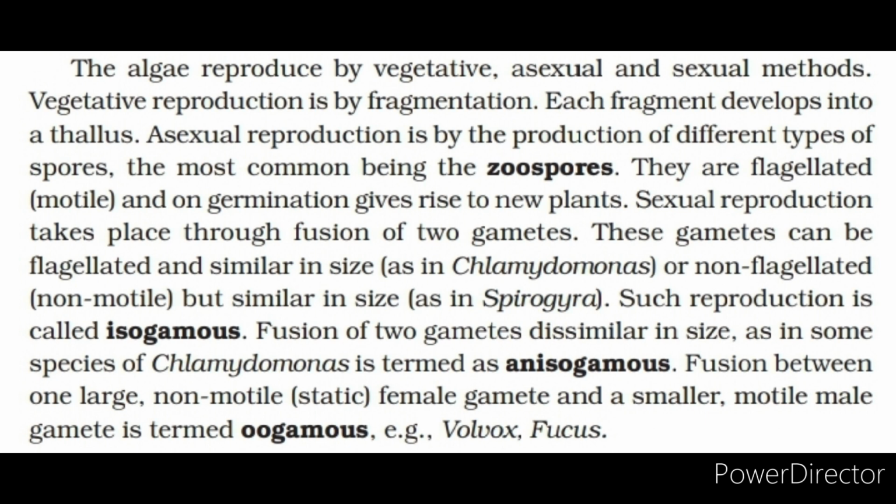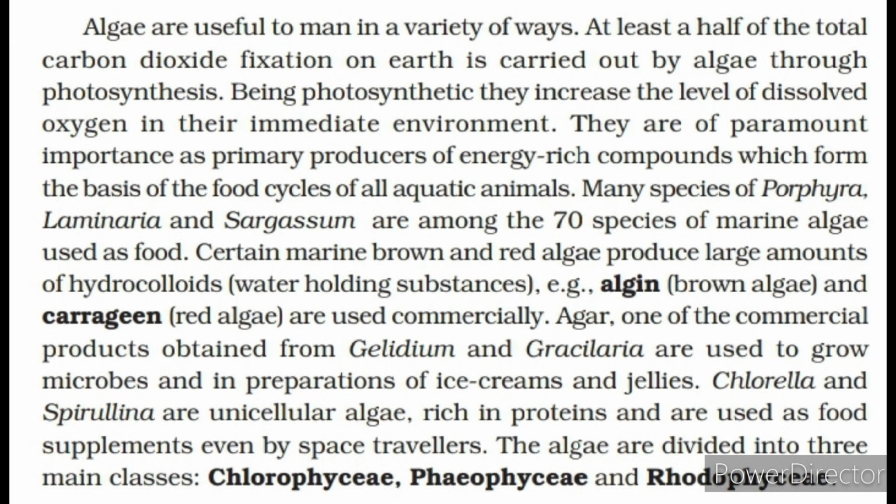These gametes can be flagellated and similar in size, as in Chlamydomonas, or non-flagellated, non-motile, but similar in size, as in Spirogyra. Such reproduction is called isogamous. Fusion of two gametes dissimilar in size, as in some species of Chlamydomonas, is termed as anisogamous. Fusion between one large, non-motile, static, female gamete and a smaller, motile male gamete is termed oogamous. Example, Volvox, Fucus.